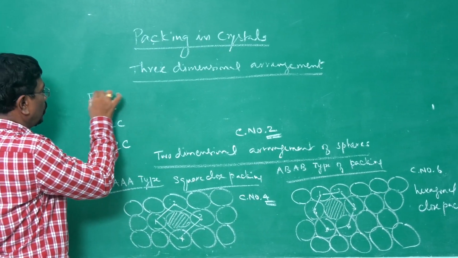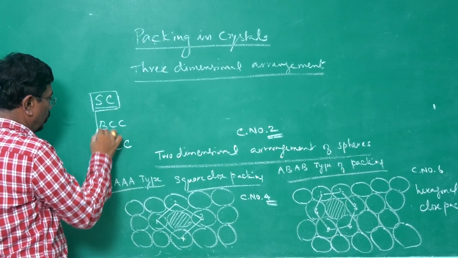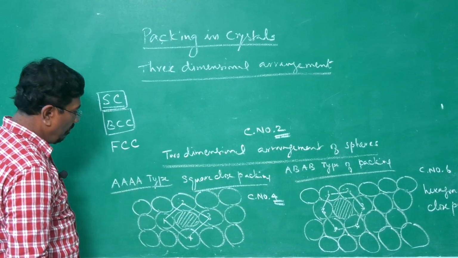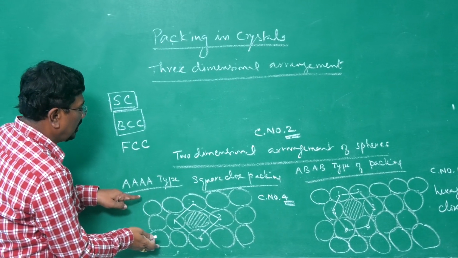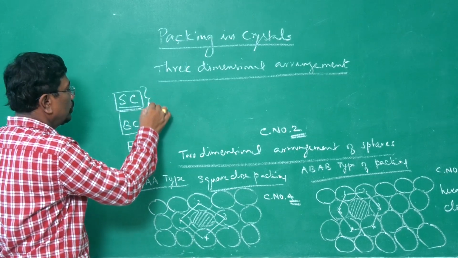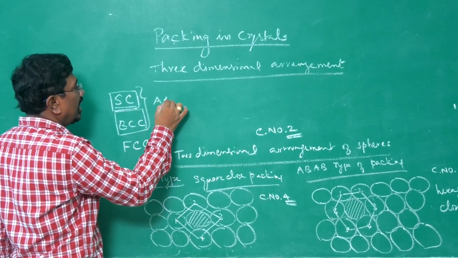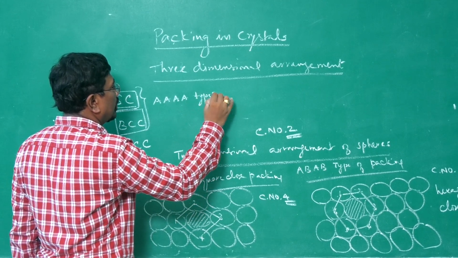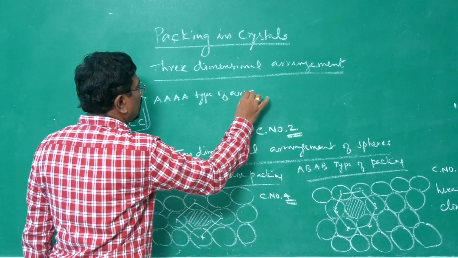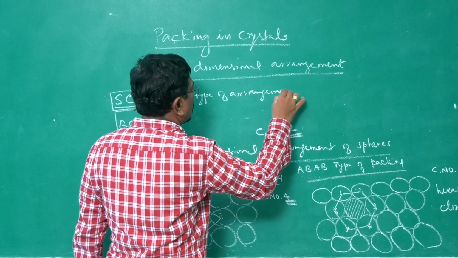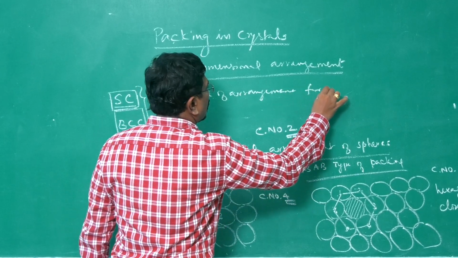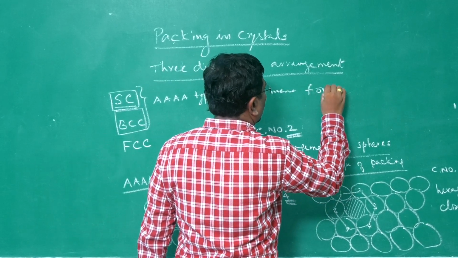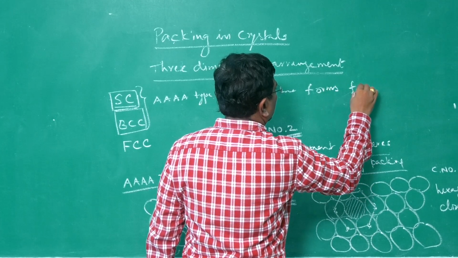In simple close packing and body centered close packing, we use this type of arrangement as the first layer. In these two, AA type of arrangement forms the first layer.